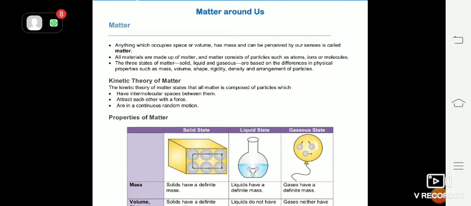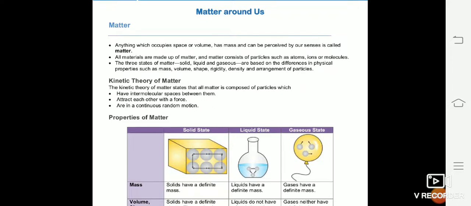Now let's take some examples to understand matter more deeply. Let's take air. Is air a matter? Yes, definitely air is a matter, because when air is blowing we can feel the air. When you take a balloon and fill air in it, the balloon expands. That means air occupies some volume. Now if you take the weight of a balloon without air, and take the weight of a balloon which is filled with air, their masses would be different. That means air has certain mass.